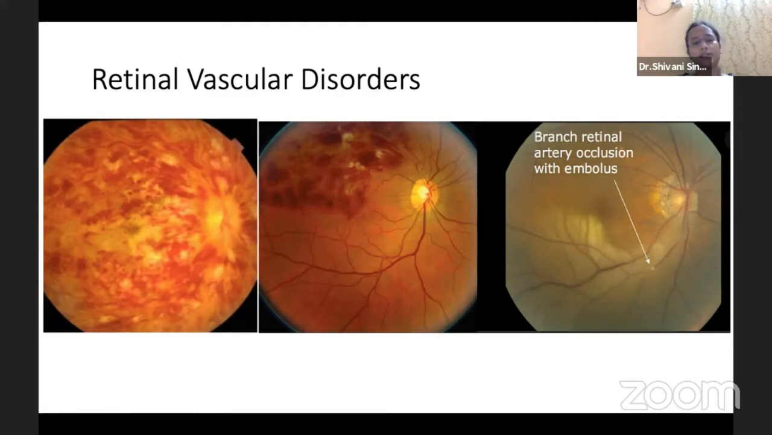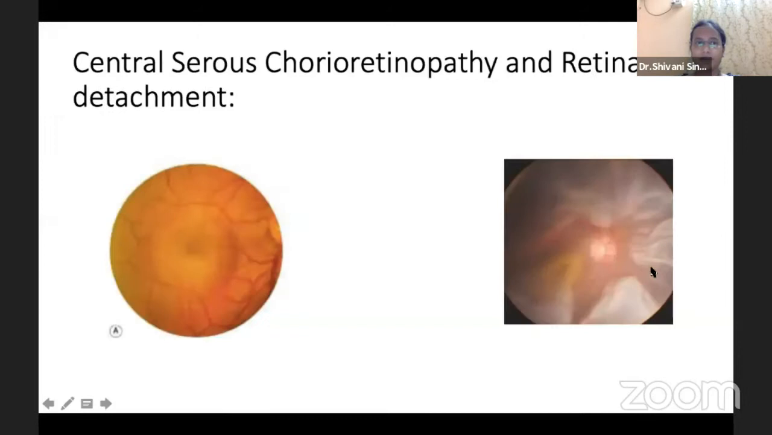And we need to look for emboli in retinal arterial occlusions. So one of the confusing situations when not examined properly will be CSCR and retinal detachment, because a large NSD in case of CSCR, if not properly screened till periphery, will be misdiagnosed as retinal detachment, while a retinal detachment, if not properly evaluated, will be mistaken for a CSCR.